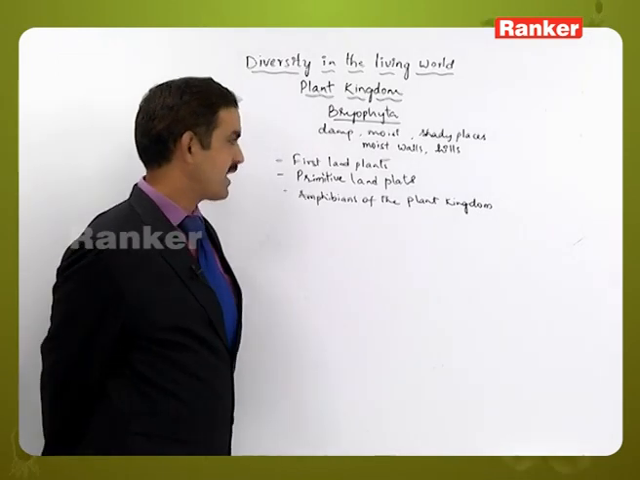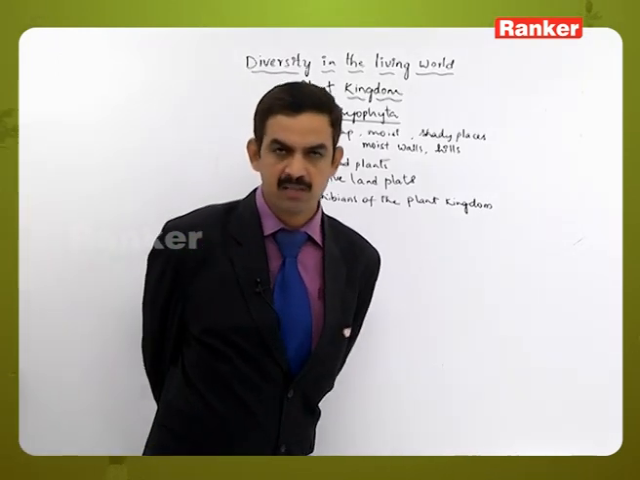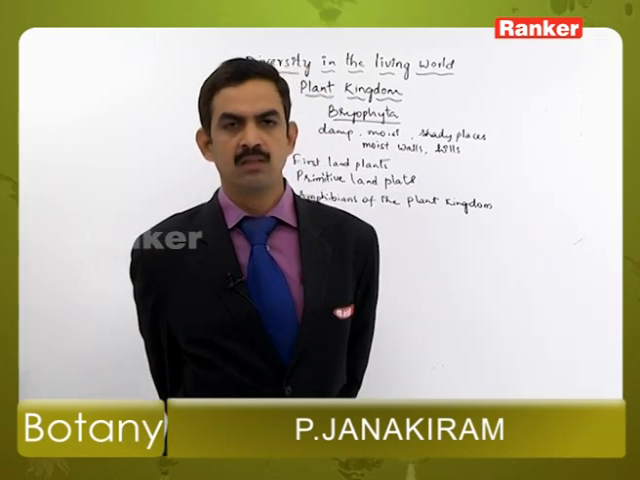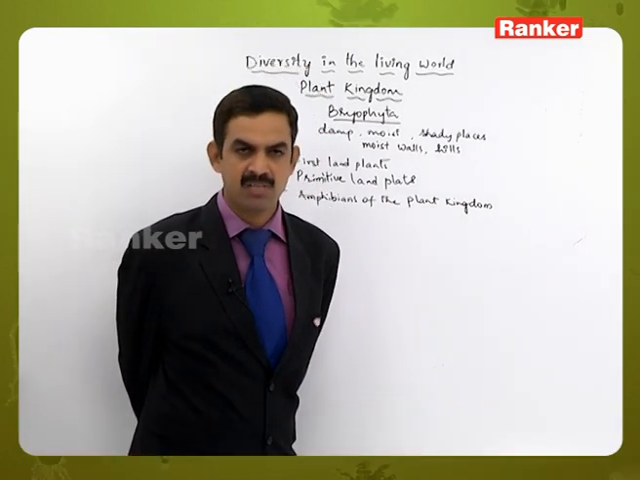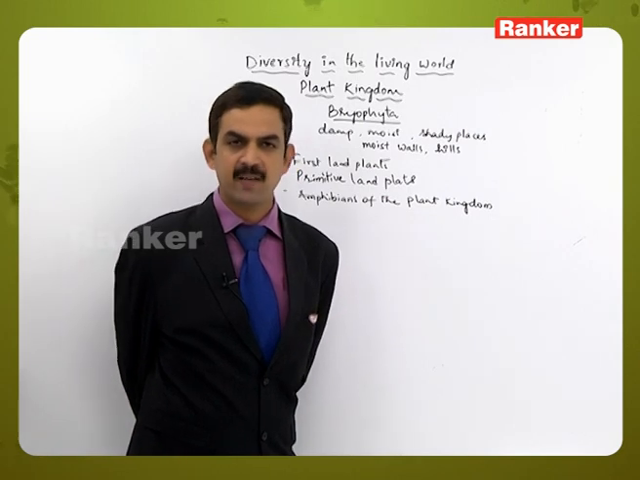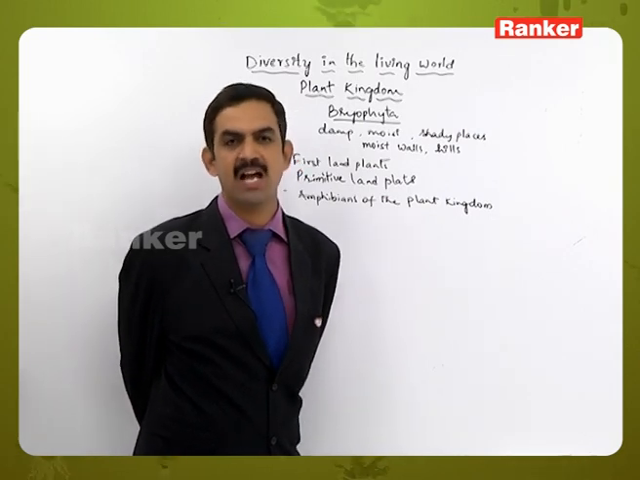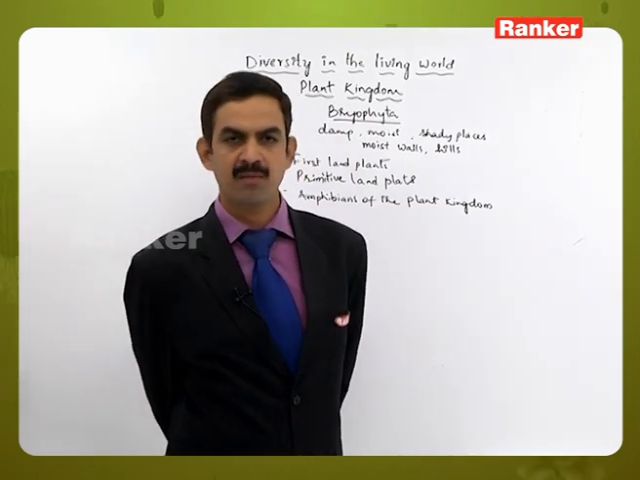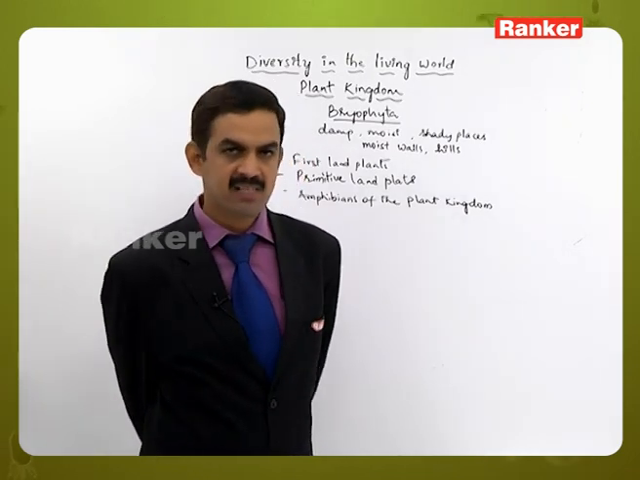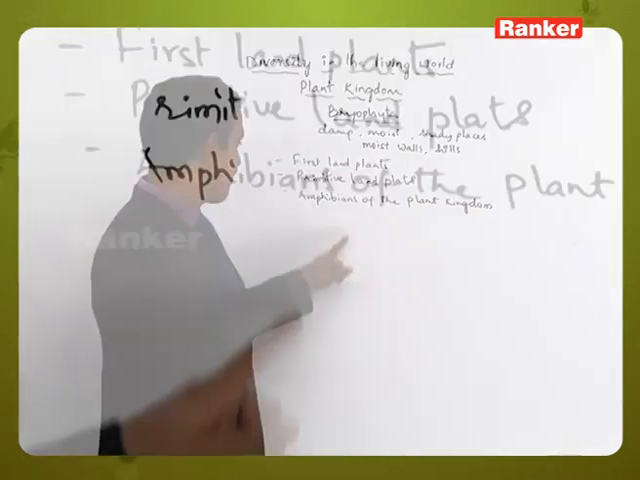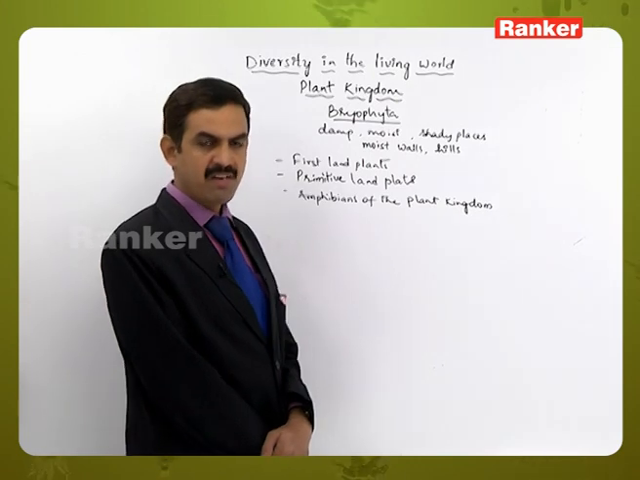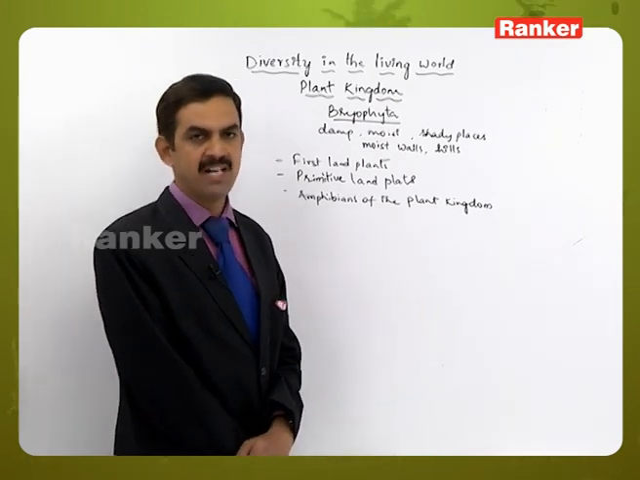Why are these called the first and primitive land plants? In the course of evolution, these are the first plants to colonize the land, that is the terrestrial habitat, and they are not completely adapted to the terrestrial habitat because in the life cycle they require water for some metabolic functions. That's the reason why they can survive on land and yet depend on water. That's why these are called the amphibians of the plant kingdom.